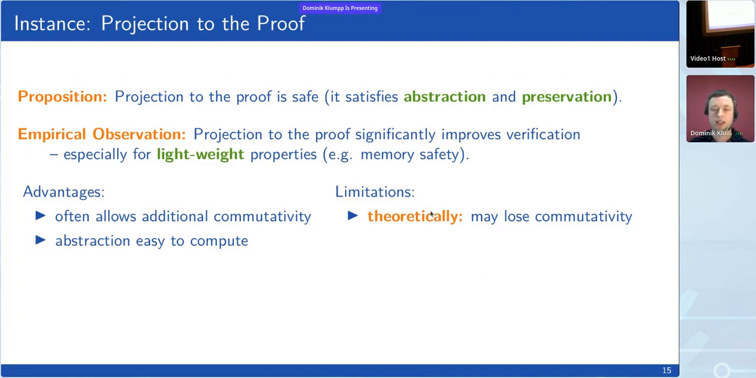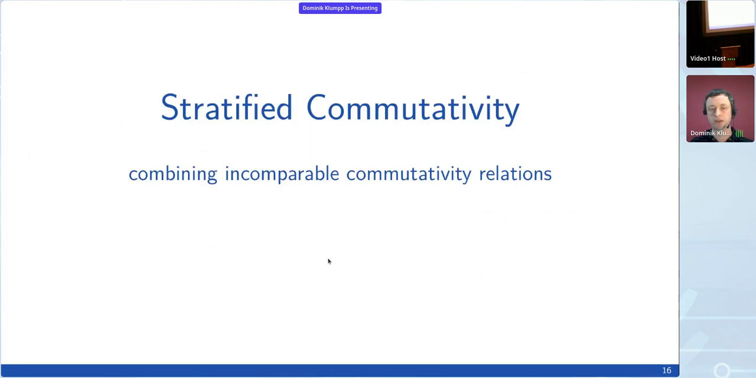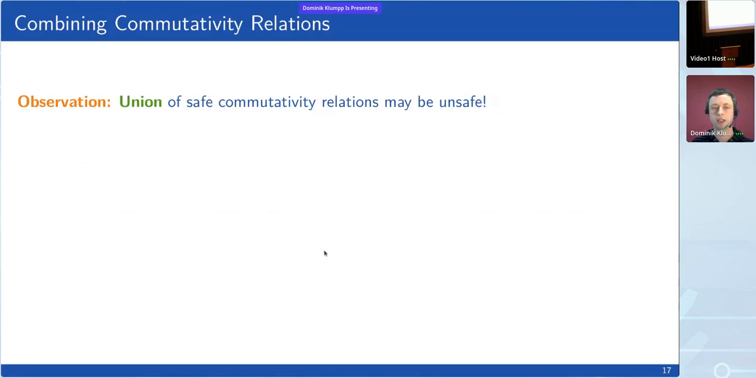And even if that's not the case, the way we implement this abstraction with non-deterministic values introduces quantifiers in our verification, and that is just a huge practical obstacle to the verification algorithm. So we have here an instance of the general principle that abstraction doesn't always improve the commutativity. In fact, the abstract commutativity and concrete commutativity are often incomparable, and thus our approach is to combine the two. That brings us to stratified commutativity, the proof rule that allows us to combine relations.